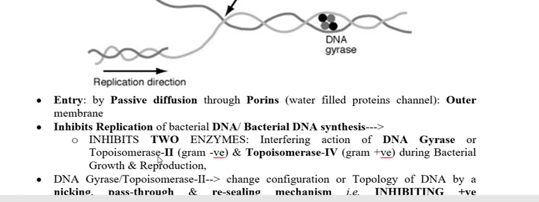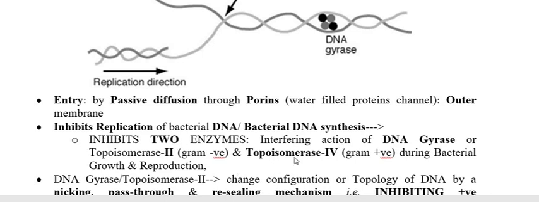Topoisomerase 2 or DNA gyrase is mainly concerned with gram-negative bacteria, whereas topoisomerase 4 is mainly concerned with gram-positive bacteria. So these fluoroquinolones, once entered in the cytoplasm of the bacteria, inhibit these two enzymes, topoisomerase 2 and topoisomerase 4.